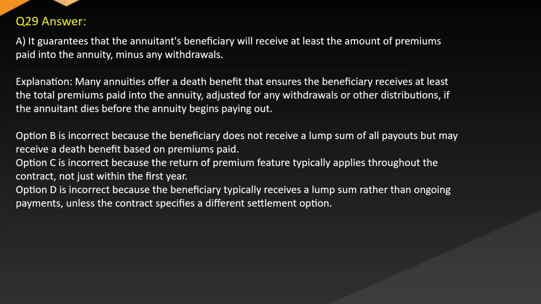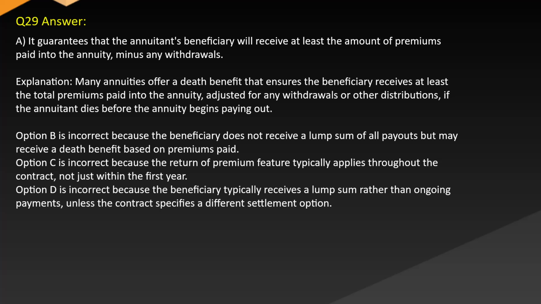Answer A. Guarantees that the annuitant's beneficiary will receive at least the amount of premiums paid into the annuity minus any withdrawals. Explanation. Many annuities offer a death benefit that ensures the beneficiary receives at least the total premiums paid into the annuity, adjusted for any withdrawals or other distributions if the annuitant dies before the annuity begins paying out.